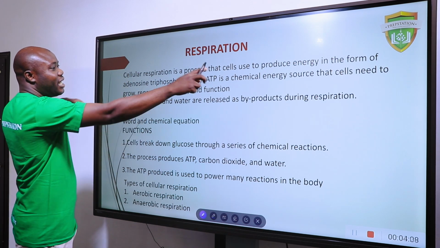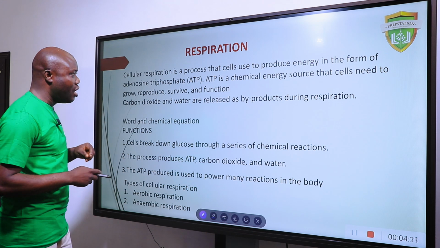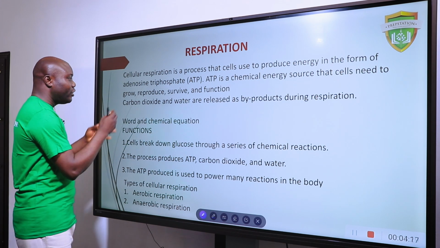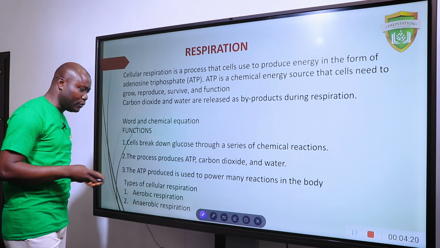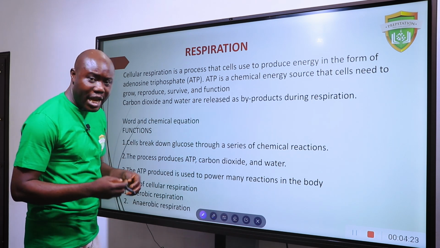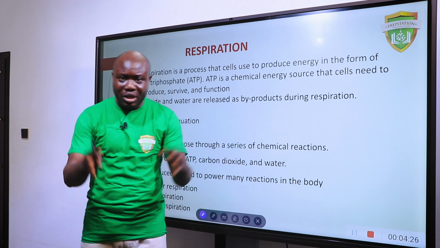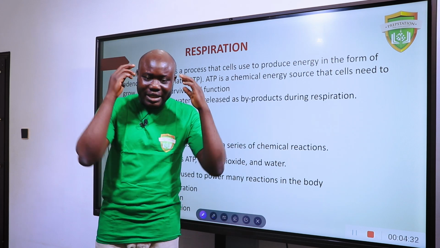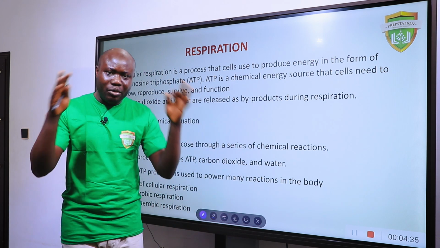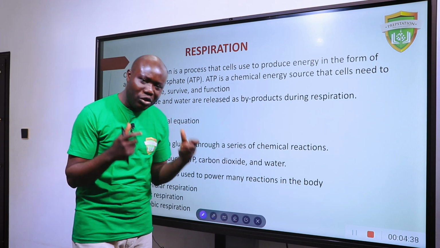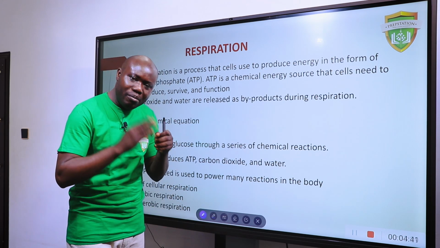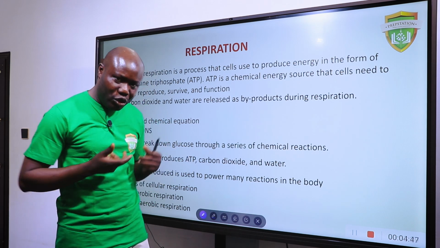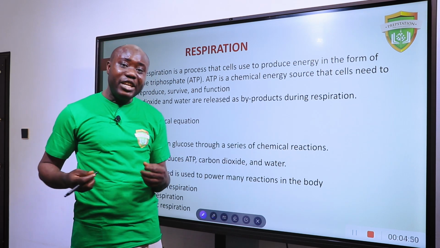Now, I said the energy is in the form of ATP. ATP is a chemical energy source that cells need to grow, to reproduce, to survive, and to function. I believe you agree with me that everything that you do, we call all of them metabolic activities. Eating, breathing, drinking, walking, sleeping, thinking, digesting, those are metabolic activities. Whether you like it or not, we function like automobiles. You are definitely burning fuel. So what enables you to carry out those activities is energy.